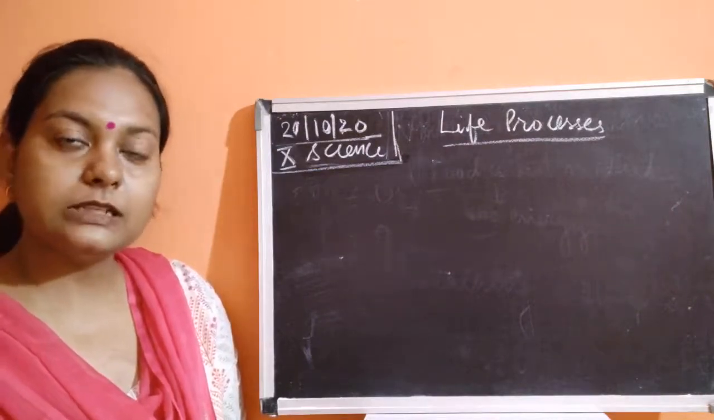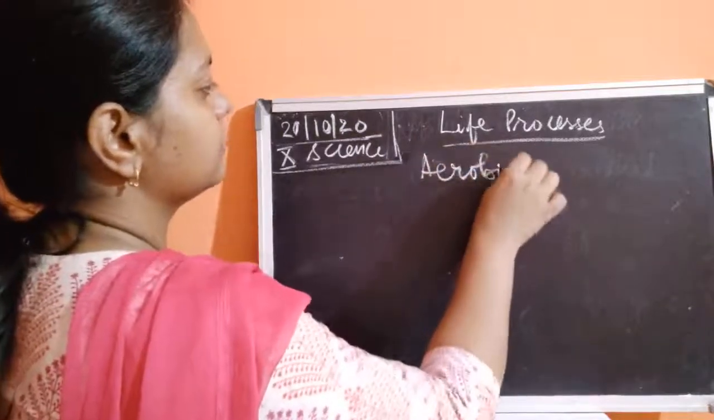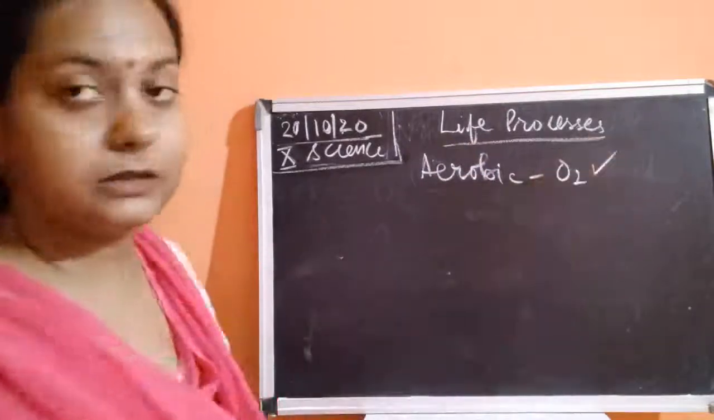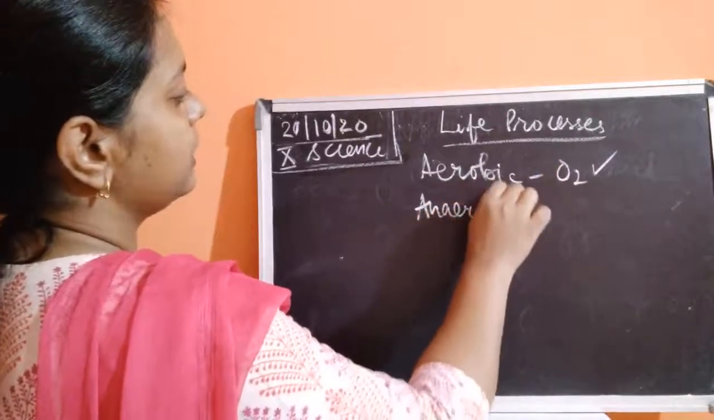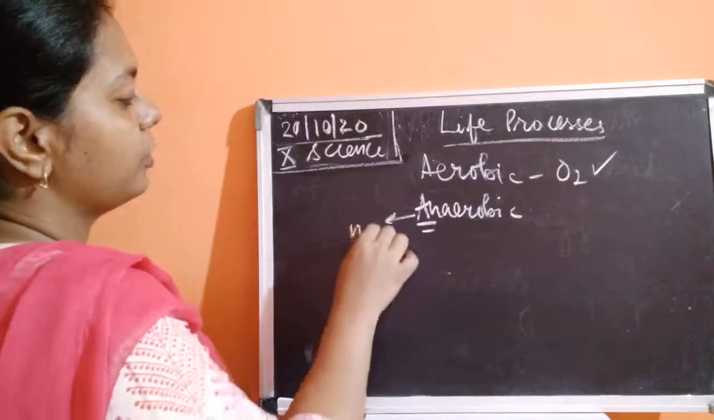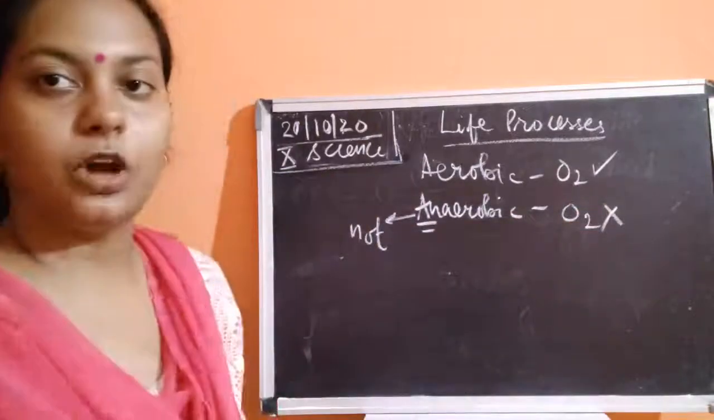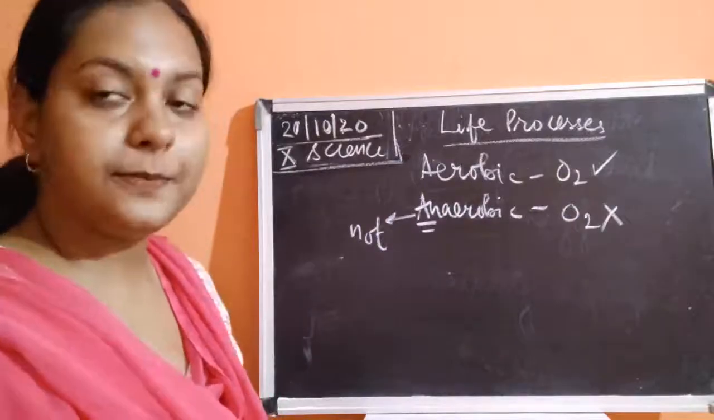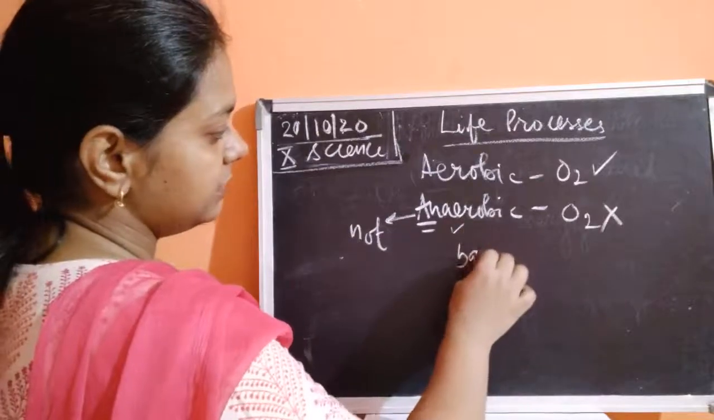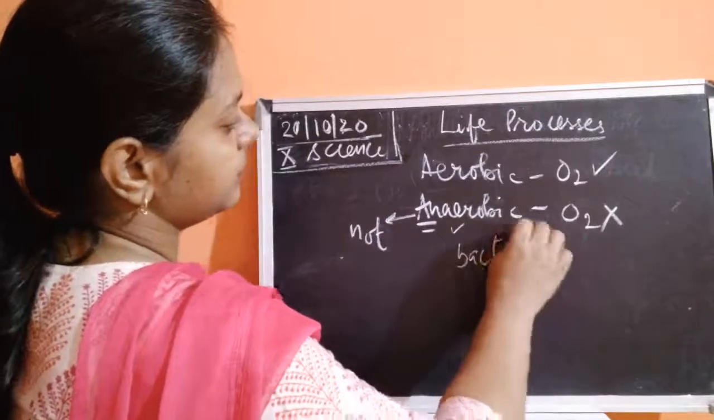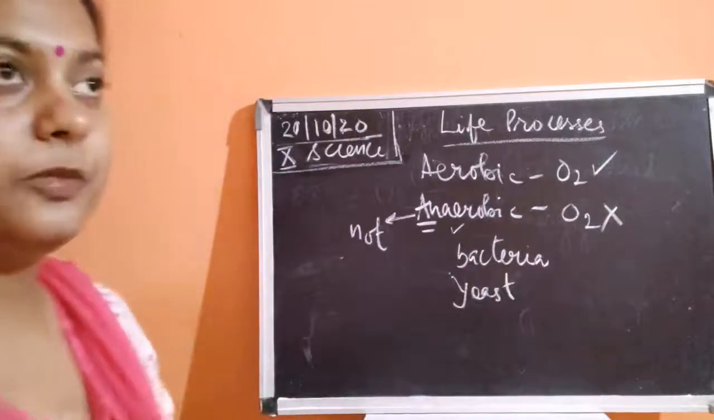If oxygen is present, it is known as aerobic mode. In anaerobic, an means no or not. So what is not present? Oxygen is not present, oxygen is absent. This takes place in organisms like bacteria, yeast, and certain other fungi which respire anaerobically.